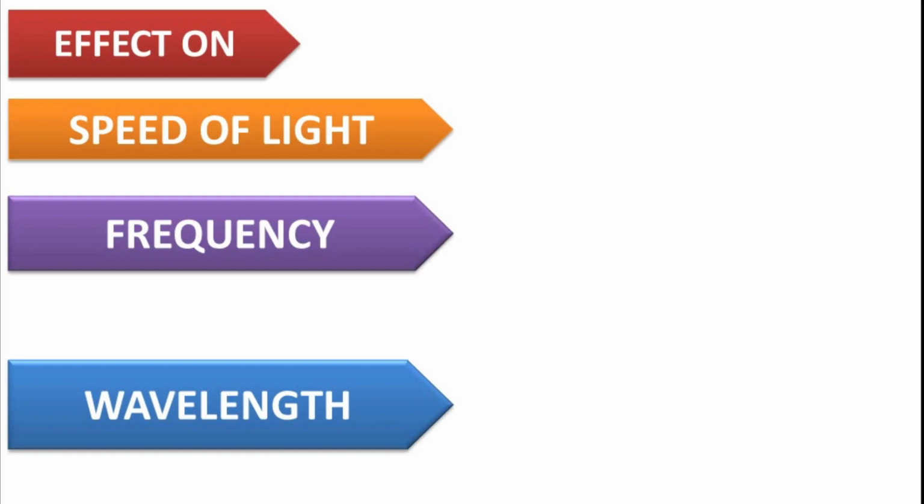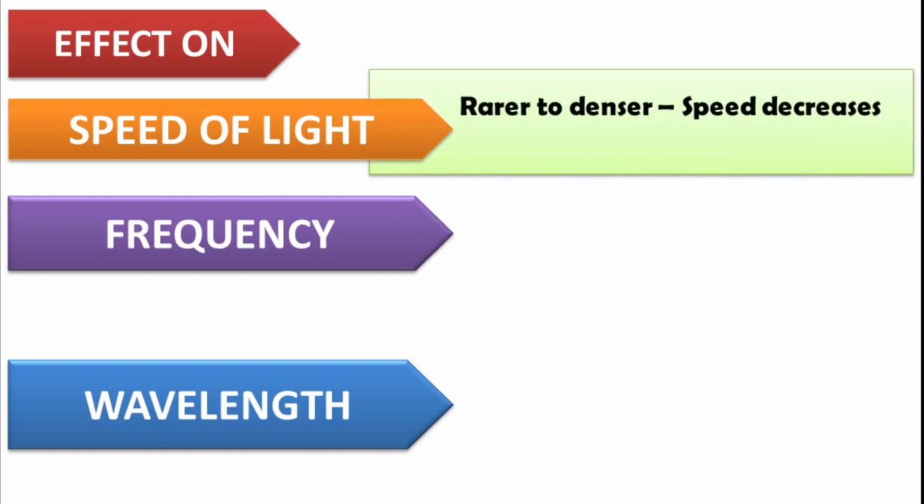We have already studied about speed of light. When light travels from rarer medium to denser medium, speed decreases. And when light travels from denser medium to rarer medium, speed increases. So I hope no more explanation is needed and we know the effect on speed due to refraction.